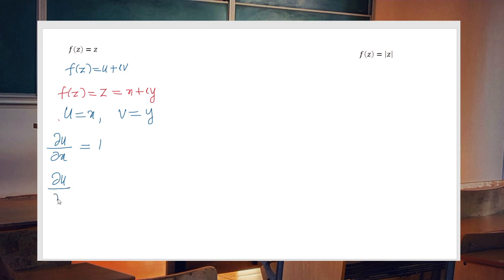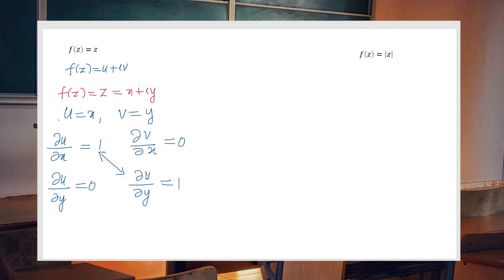∂u/∂y is equal to 0. ∂v/∂x is equal to 0. And ∂v/∂y is equal to 1. So what is the Cauchy-Riemann equation? If these two are equal, that is the Cauchy-Riemann equation.